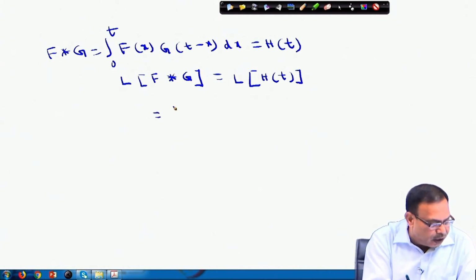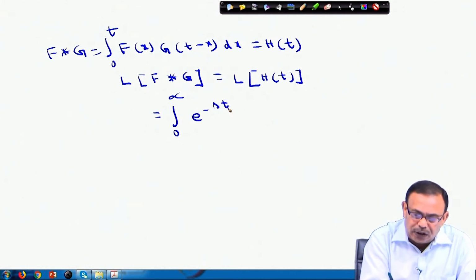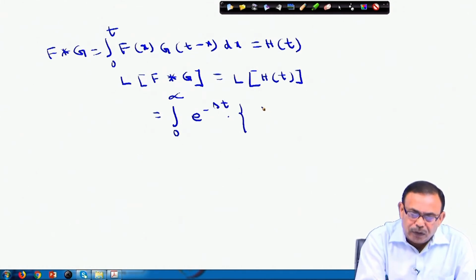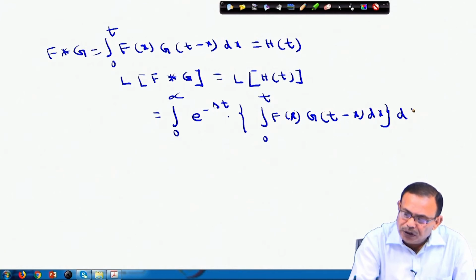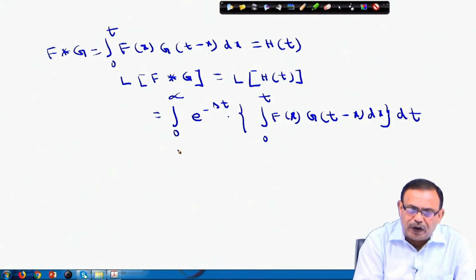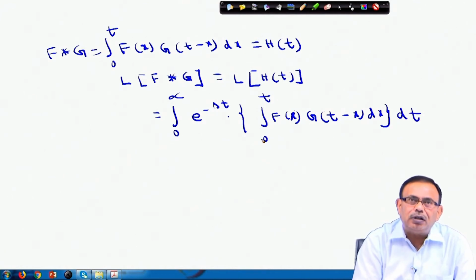This is equal to, you can write, the integral from 0 to infinity of e power minus s t into the integral from 0 to t of f(x) into g(t minus x) dx into dt. So, basically I have to evaluate this particular integral.